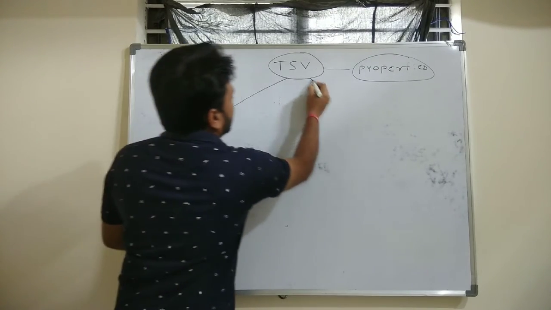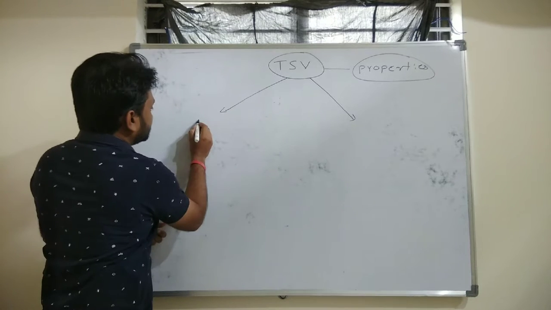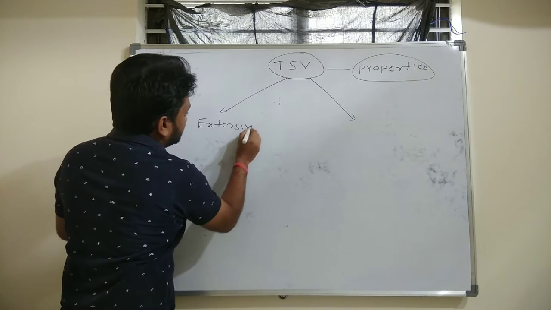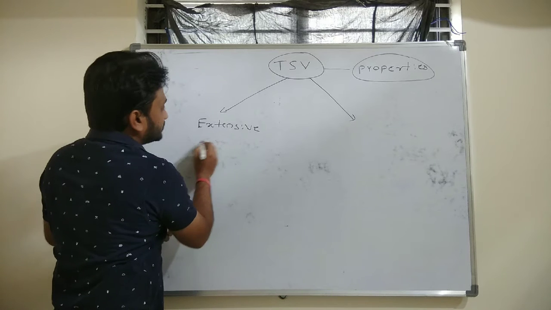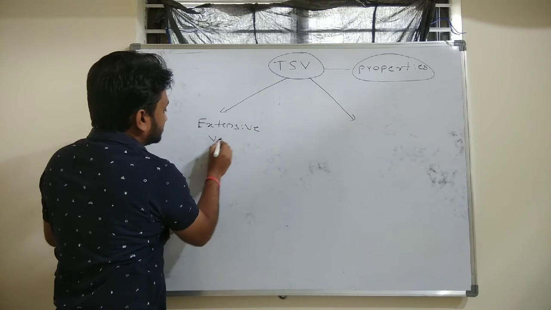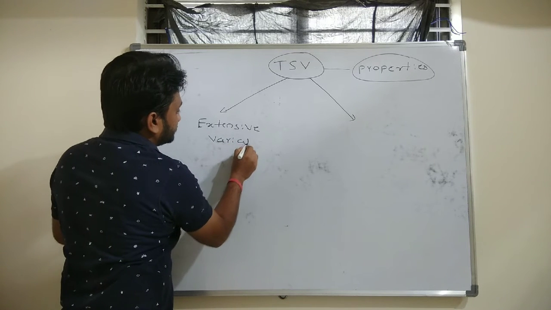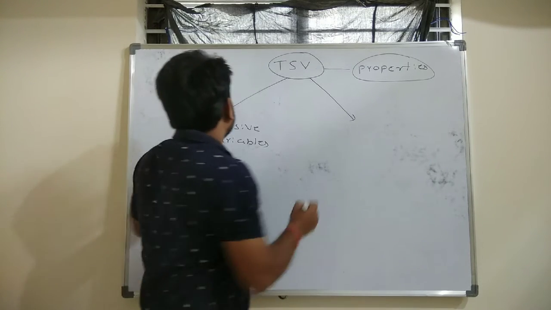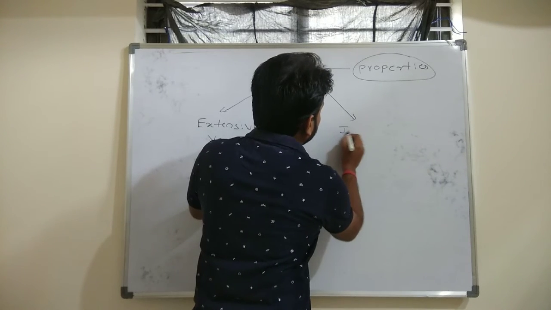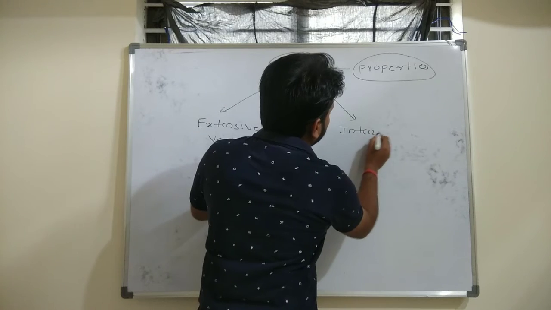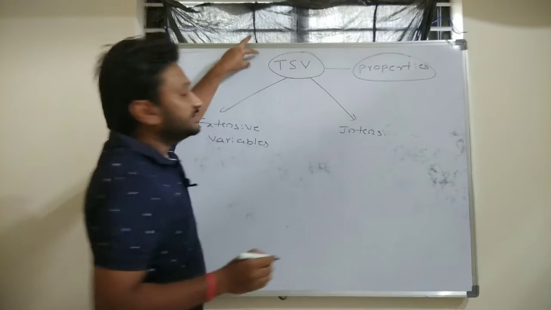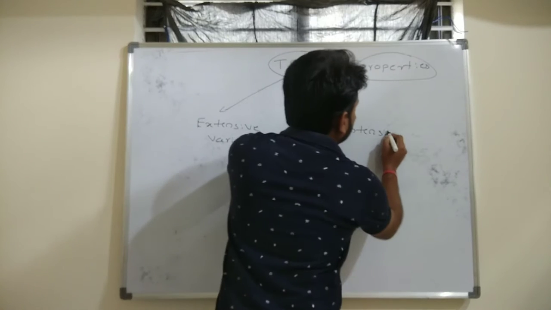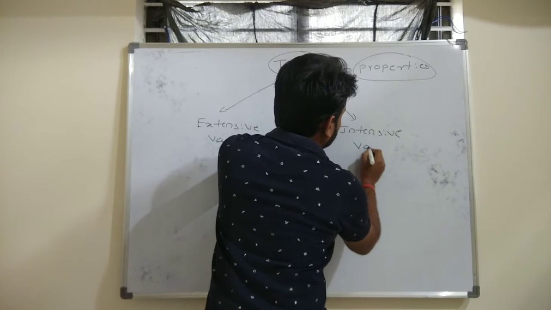One is extensive variables, or we can also call them extensive properties, and the other is intensive variables. Thermodynamic state variables are divided into two categories: one is extensive variables, another one is intensive variables.